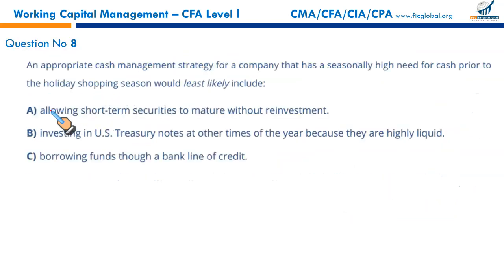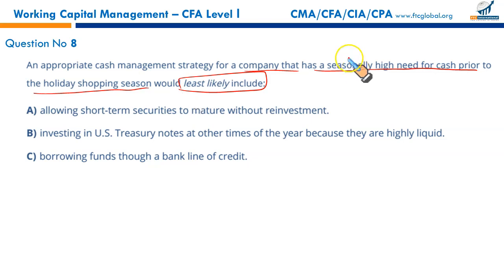Next, an appropriate cash management strategy for a company that has seasonally high need for cash prior to the holiday shopping season would least likely include what? Like holiday season, like near Christmas, company needs more cash. So in such a situation, when company is in need of high cash just before holiday seasons, which of these is least likely to be used as a source of finance?